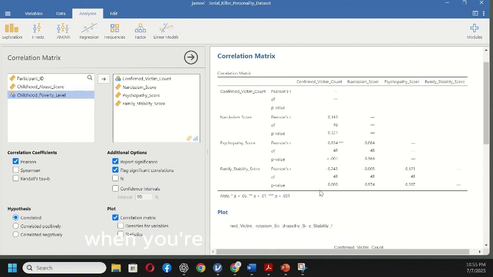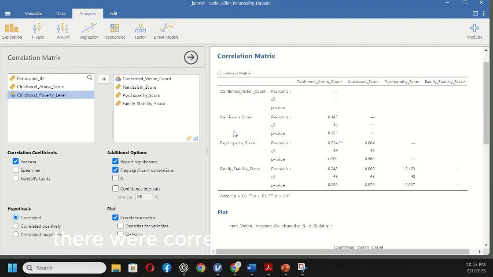So remember, when you're making that decision in rejecting or retaining your null, when you're using Jamovi output, you're going to look at that p-value every time. We're not worried about a critical value. You could go pull the table and look at it if you really wanted to, but we don't really report that in the literature. Like when we're writing an APA write-up, we don't really report that there. What we do report is the Pearson's r, the degrees of freedom, and whether or not it was significant using a p-value. So I see that is significant. None of my other correlations were. So there was not a correlation.